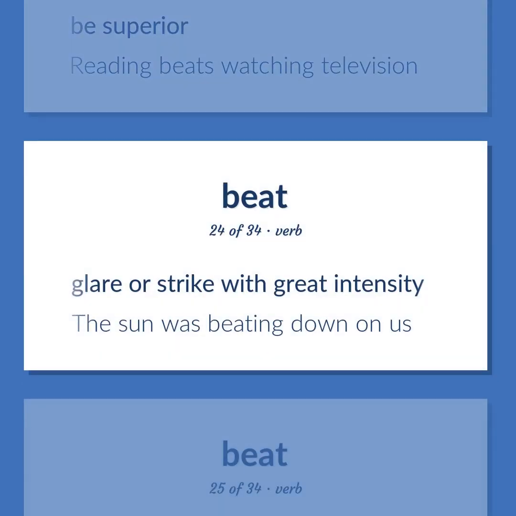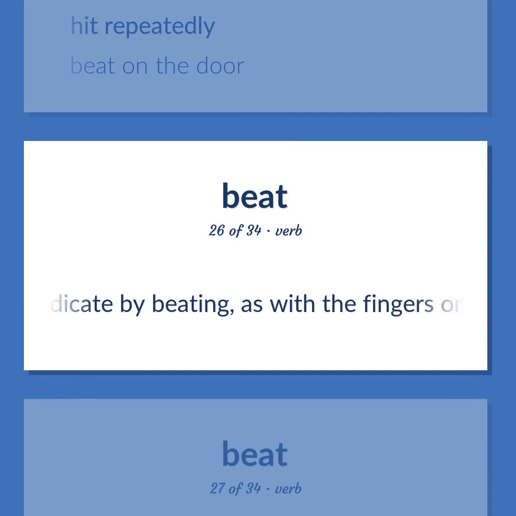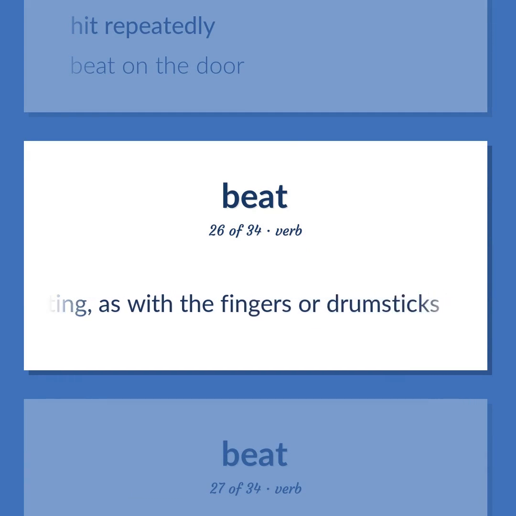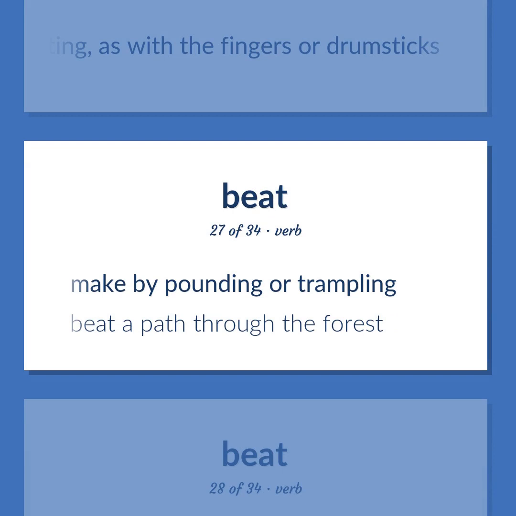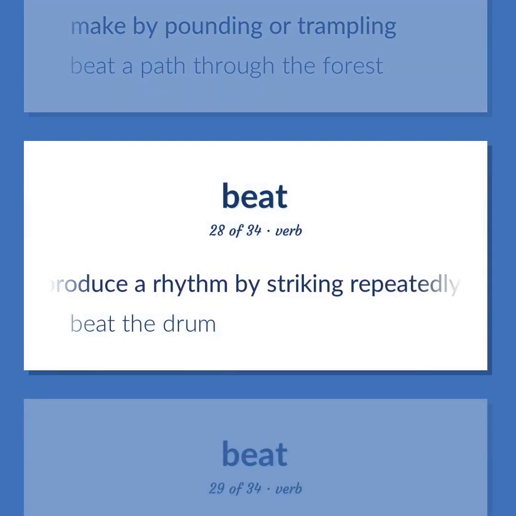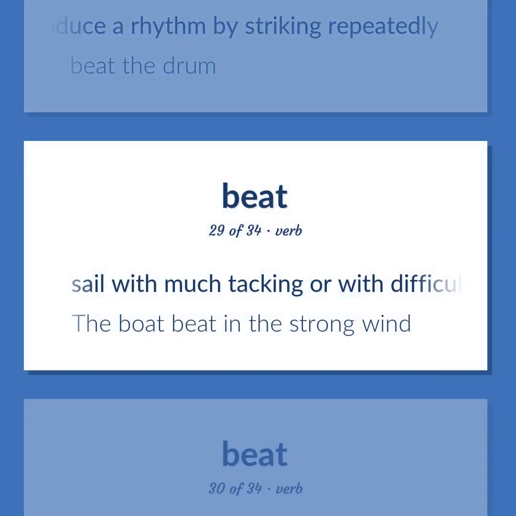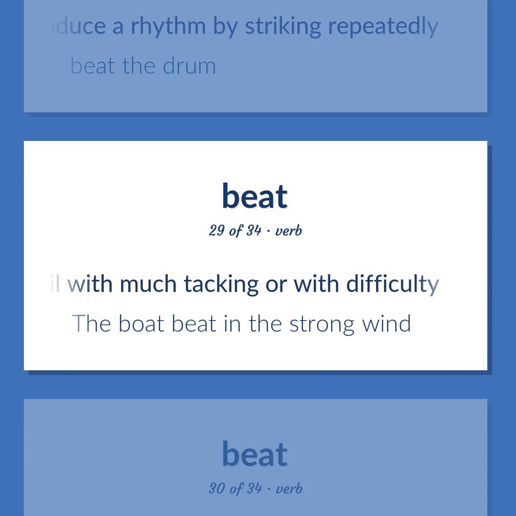Glare or strike with great intensity. The sun was beating down on us. Hit repeatedly. Beat on the door. Indicate by beating, as with the fingers or drumsticks. Make by pounding or trampling. Beat a path through the forest. Produce a rhythm by striking repeatedly. Beat the drum. Sail with much tacking or with difficulty. The boat beat in the strong wind.